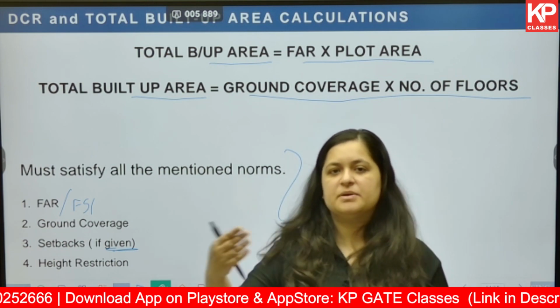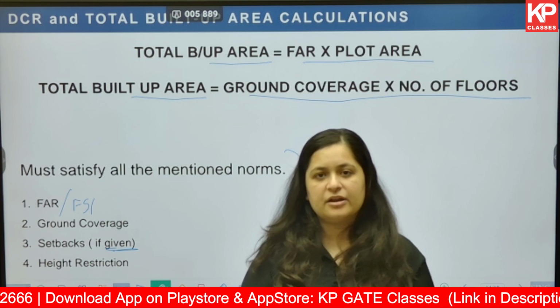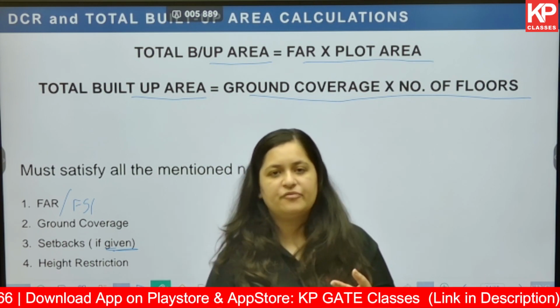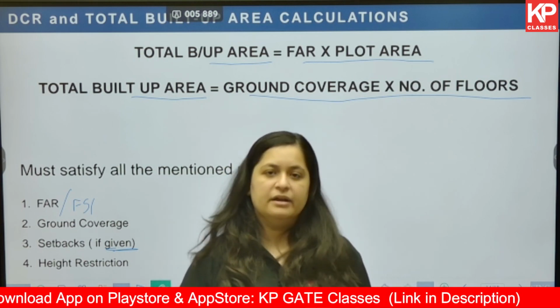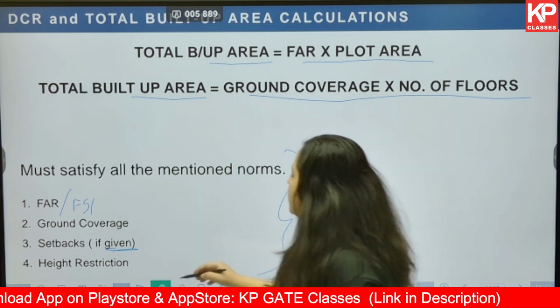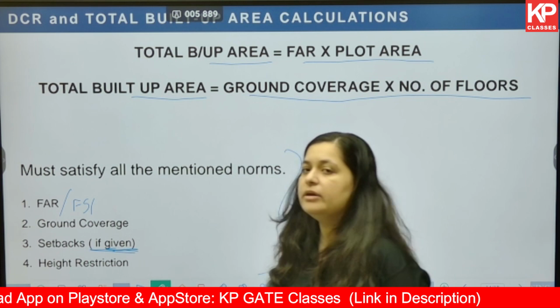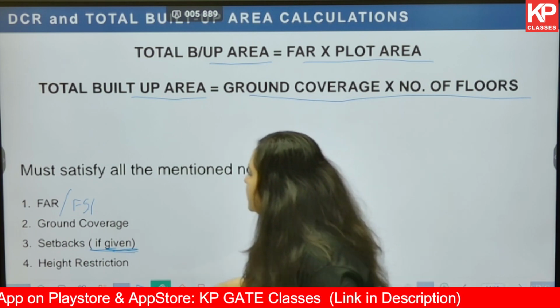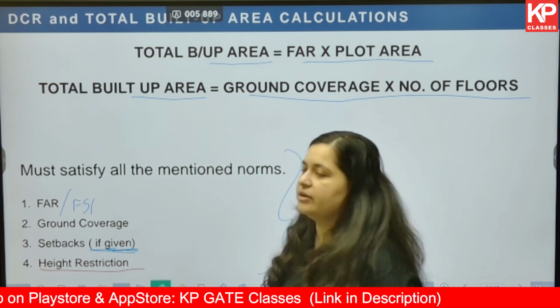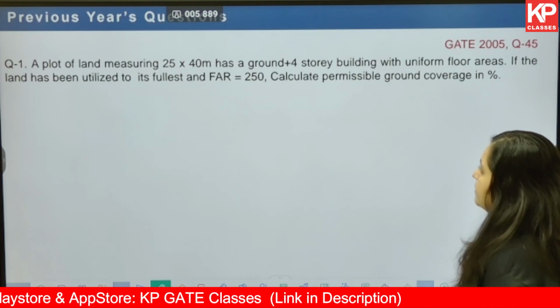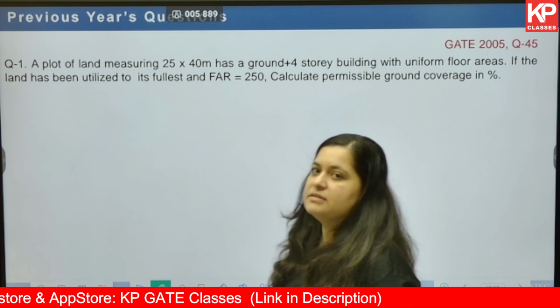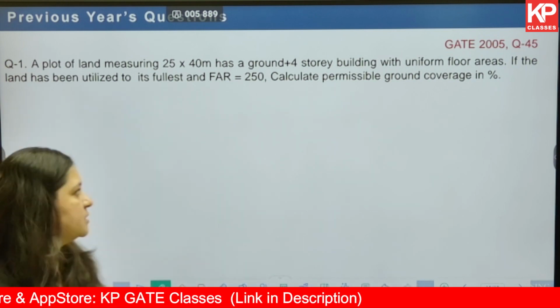For example, 60% is the ground coverage. In the second option, it can be 3 meter is the front setback, 2 meter are the side setbacks and 3 meter is the rear setback, something like that. So it must satisfy that also in case it is given. Next, if there is any height restriction given, we have to go ahead with that. Okay. Let's try to solve some previous year question papers.